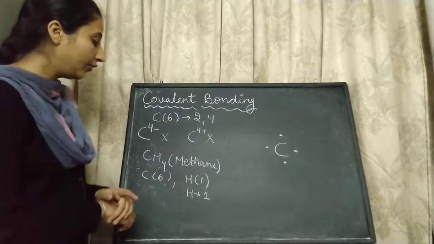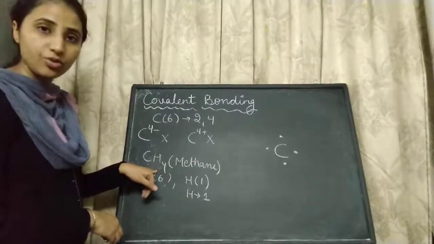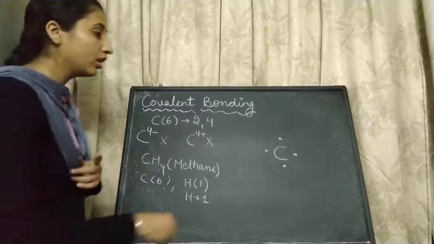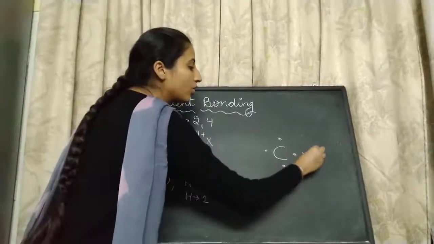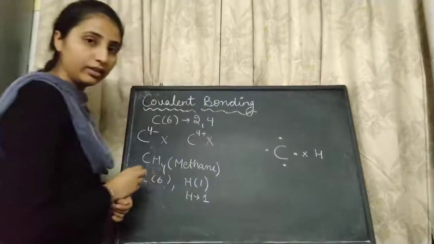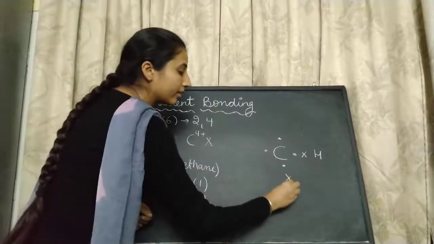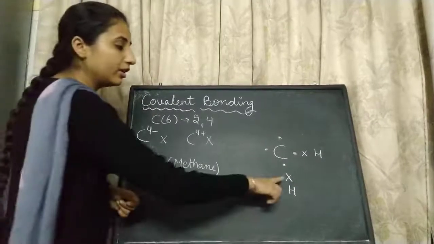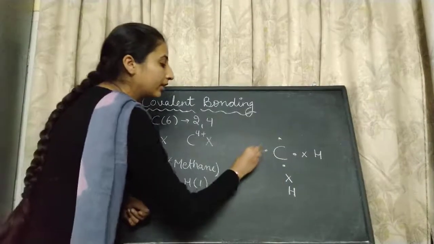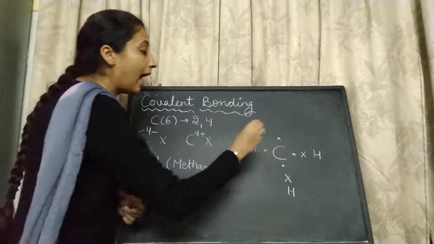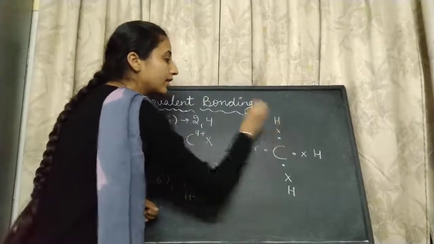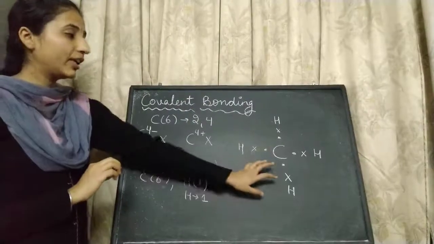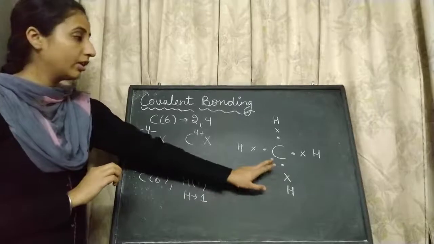To satisfy the 4 electrons of the carbon we have to apply 4 hydrogens here. Hydrogen has only 1 valence electron, so 1 hydrogen is applied here, second is here. The valence electron of hydrogen is represented by a cross. Third hydrogen is here and fourth hydrogen is here. Now, we will see how carbon attains its noble gas configuration.